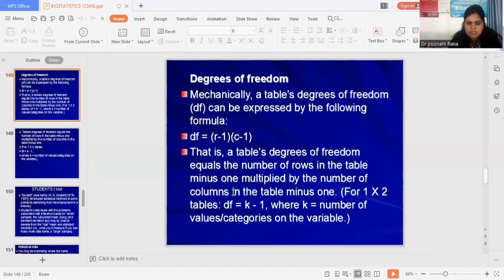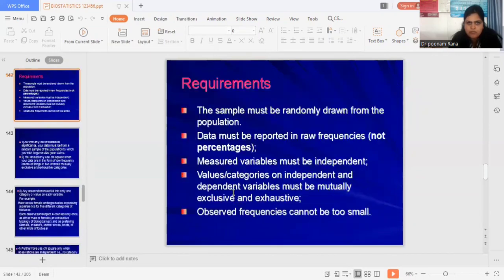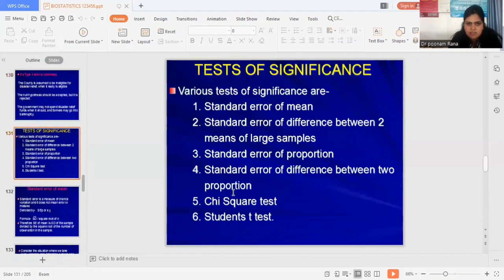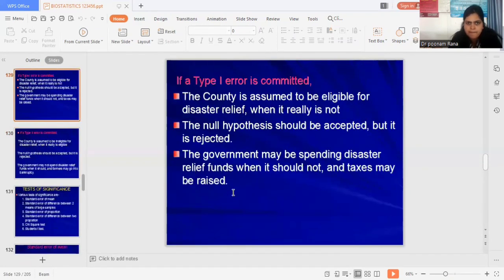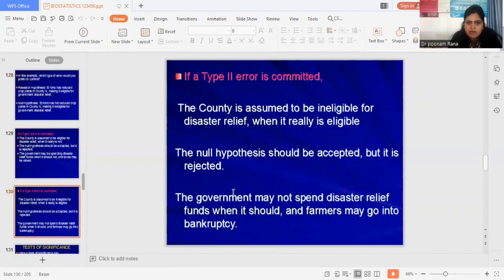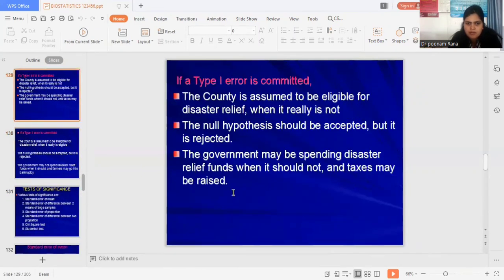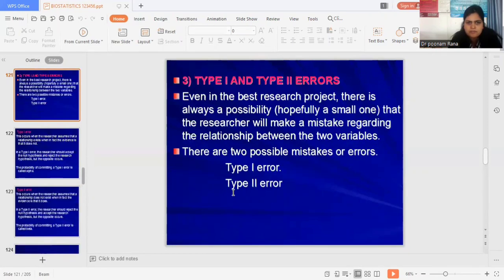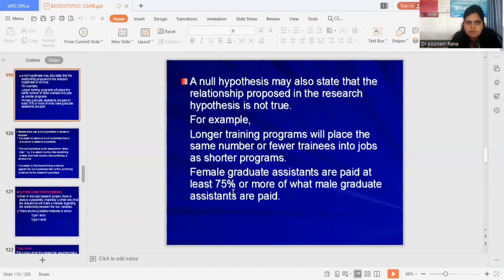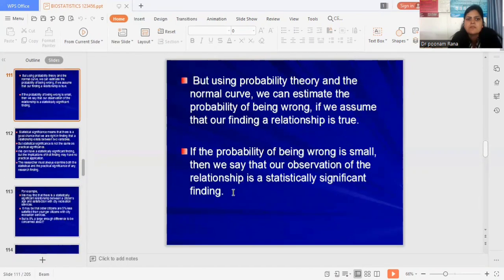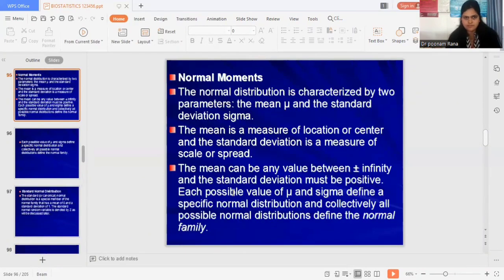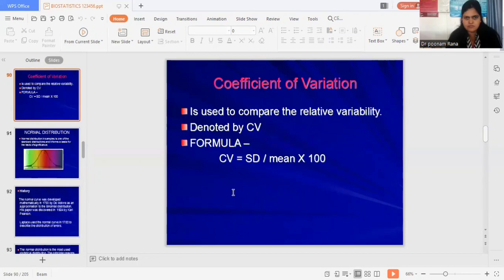Student t-test. Chi-square test, we already discussed. Test of significance. Type 1 error and type 2 error. Normal distribution curve.